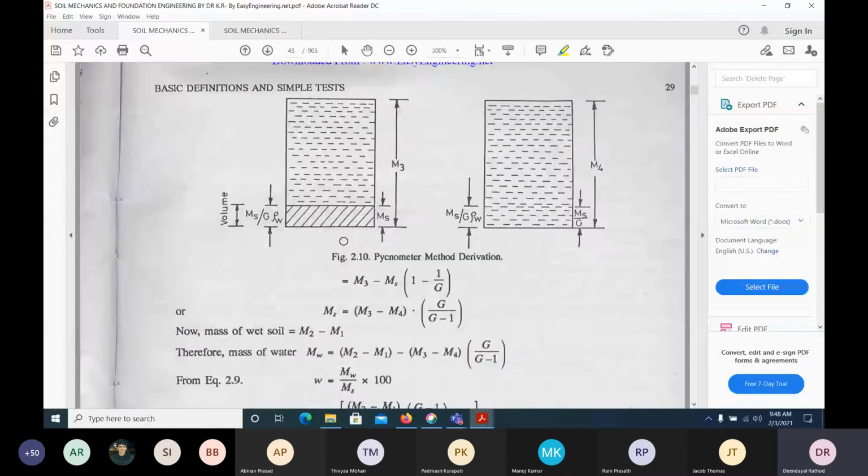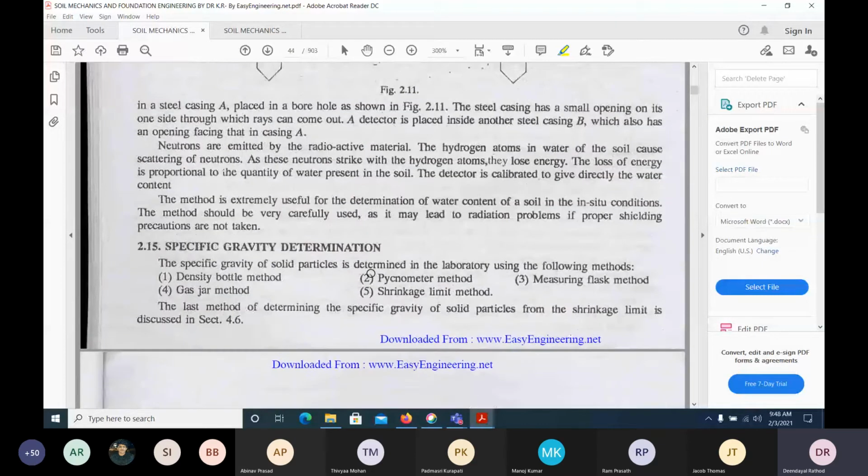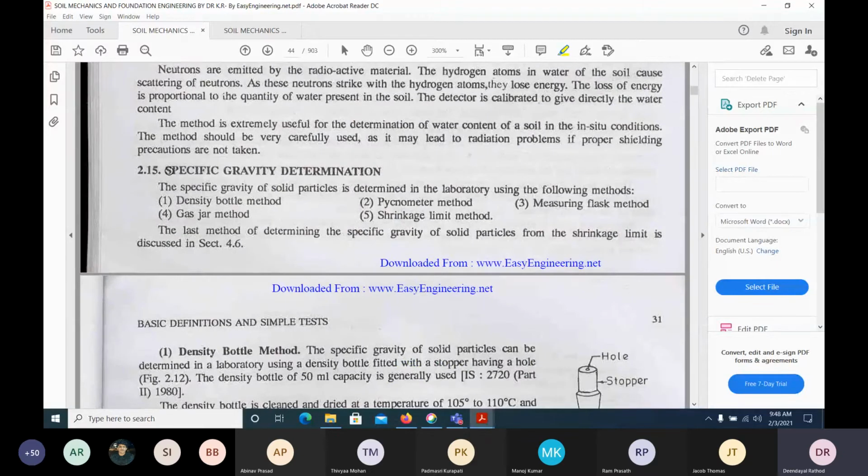So there are some methods for finding it. This is what is given. And one more thing is how we can find the specific gravity of a soil. We have the density bottle method, which is very important, and the pycnometer. Two methods you should learn at least: the density bottle method and this one.